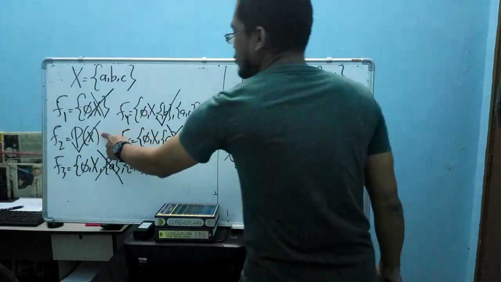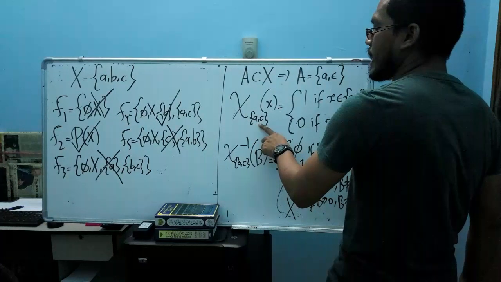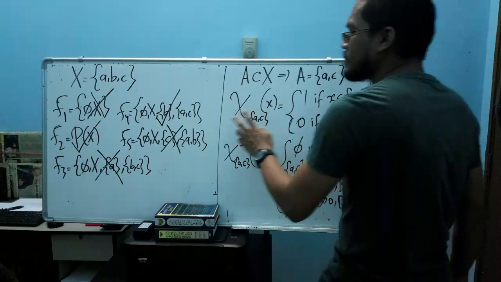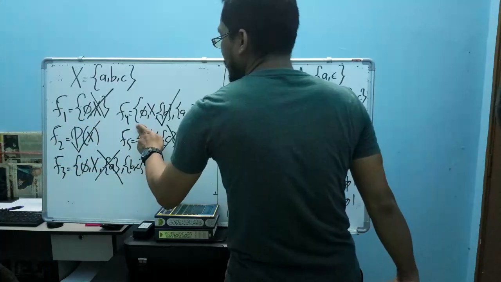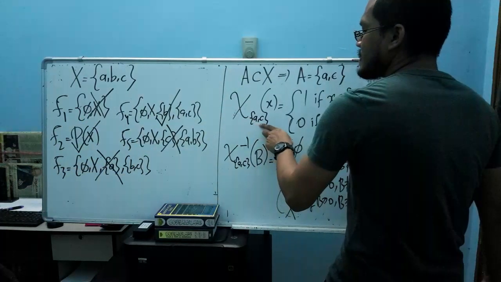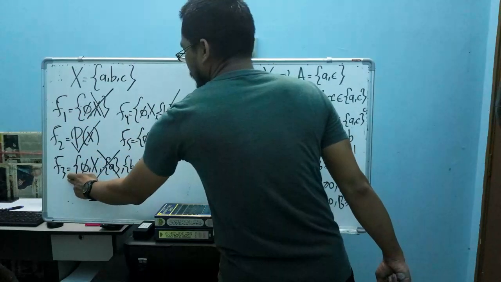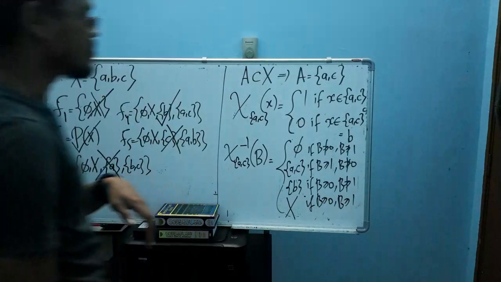Because these two algebras contain AC, this subset. And this indicator function is not measurable with respect to the first, third, and fifth algebra, because AC is not contained in F1, F3, and F5. So this is the theorem.